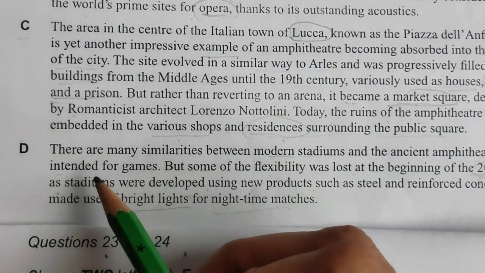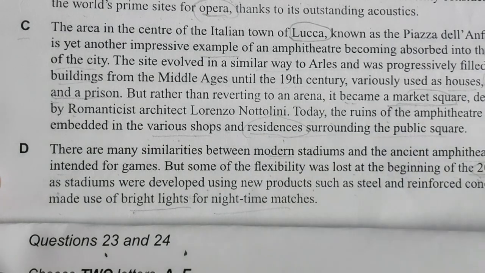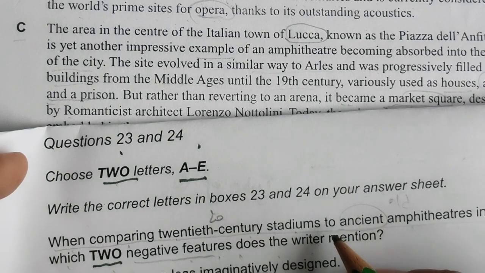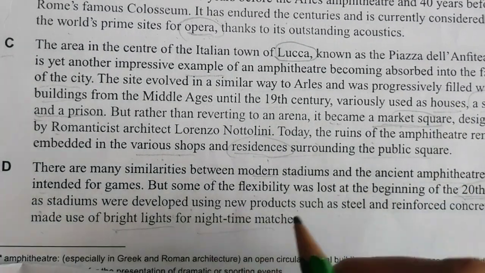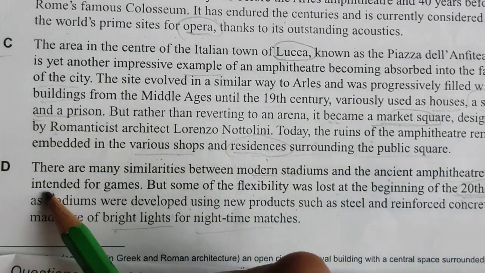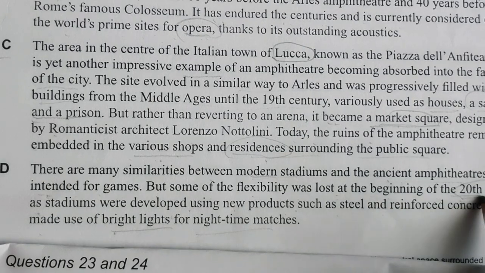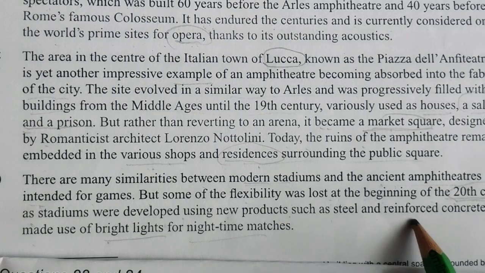Okay, the D paragraph is saying there are many similarities between modern stadiums and ancient ones. So when comparing 20th century stadiums to ancient, meaning old, and modern. Okay, modern stadium and ancient amphitheater intended for games, but some of the flexibility was lost at the beginning of the 20th century as stadiums were developed using new products such as this and this.